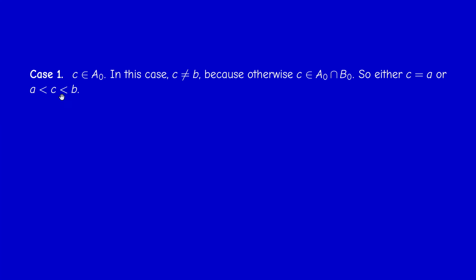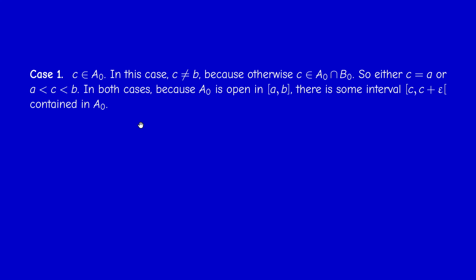So what does it mean that C is different from B? It means that either C equals A or C is strictly between A and B. Okay? Because remember that capital A0 is contained in the closed interval AB, but C cannot be B, so it's bigger or equal than A and strictly less than B.